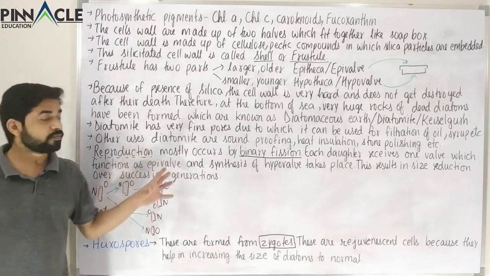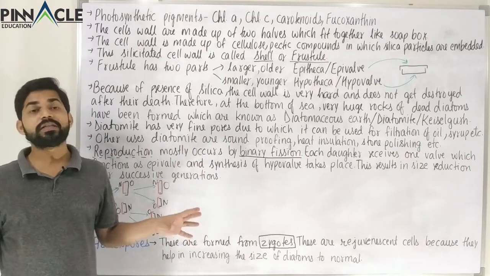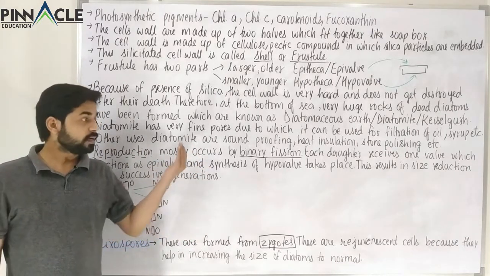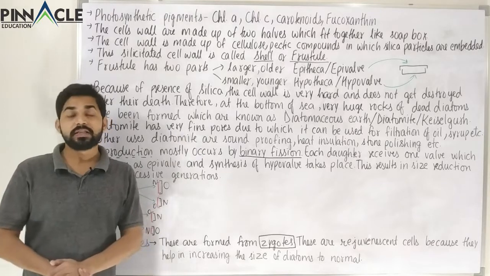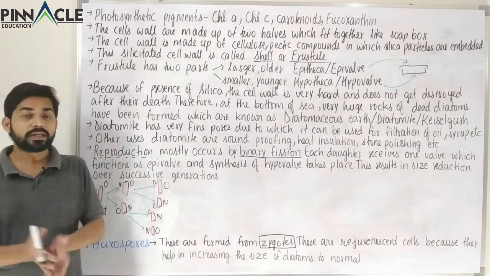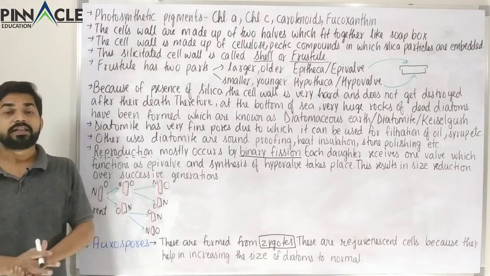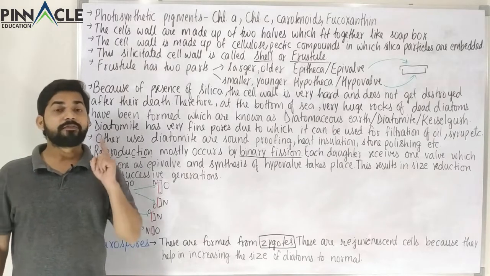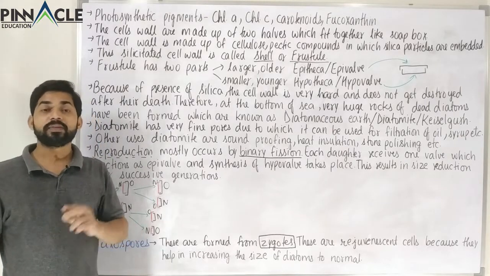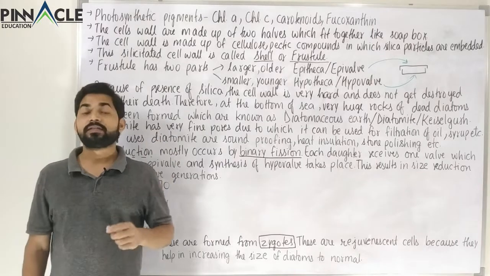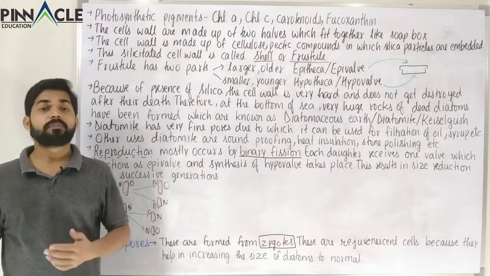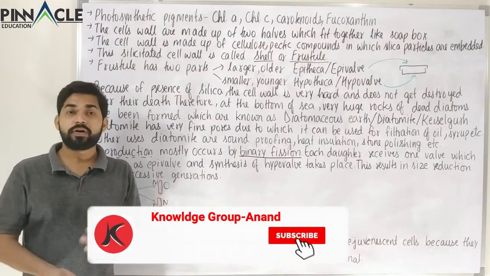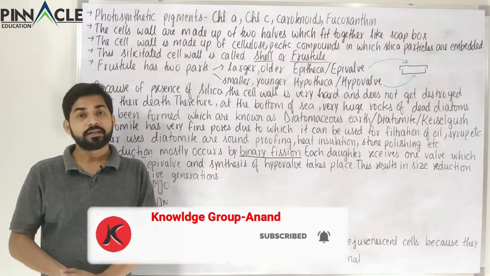Now we have completed the reproduction in chrysophytes and also the diatom. This is what we have to study about the diatoms according to our syllabus. Now we have completed the first category of protista, the chrysophytes, and after this we have to study about dinoflagellates, euglenoids, slime molds, and also the protozoans.